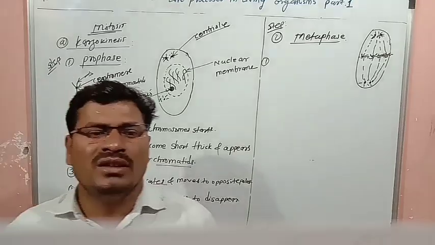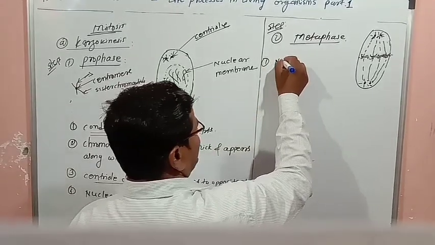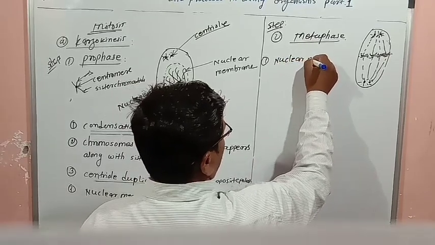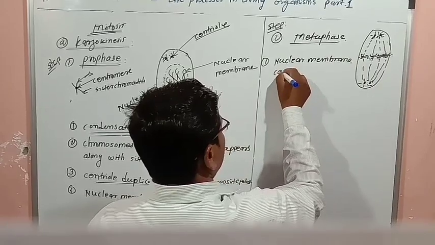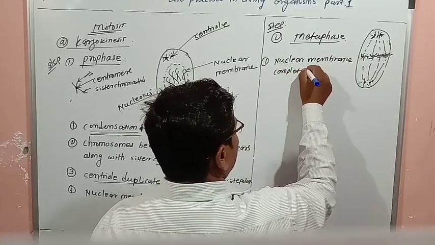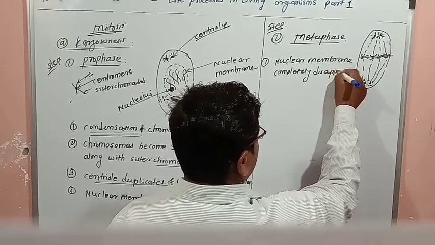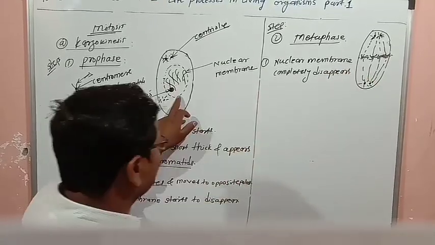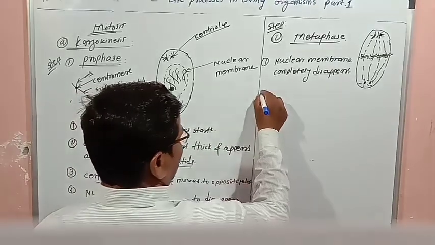The first change is that the nuclear membrane completely disappears. Here it starts to disappear and here it completely disappears.